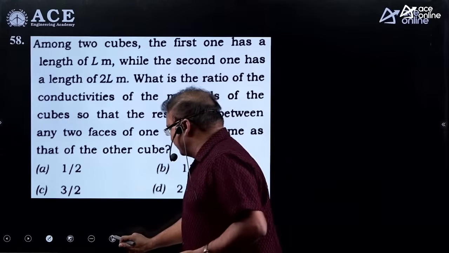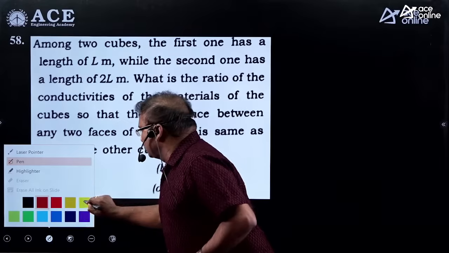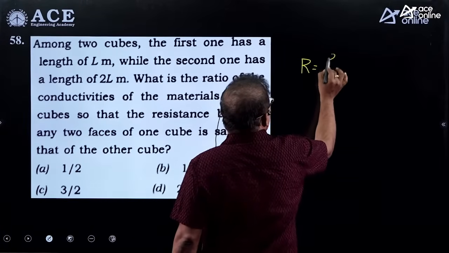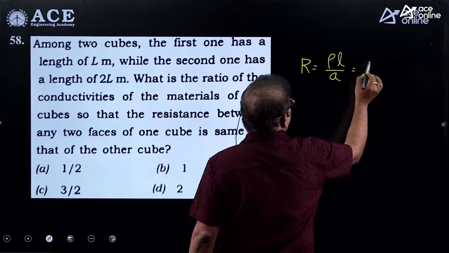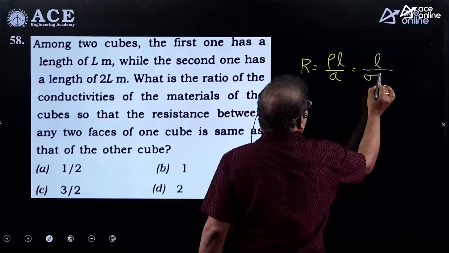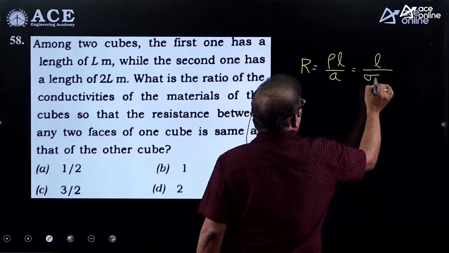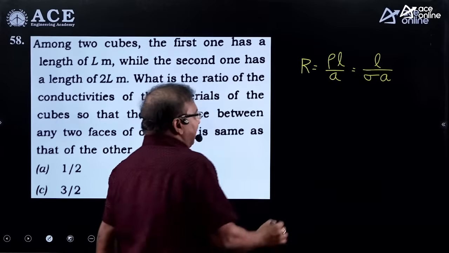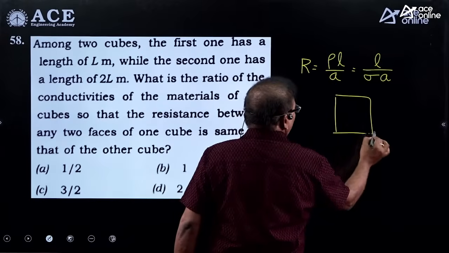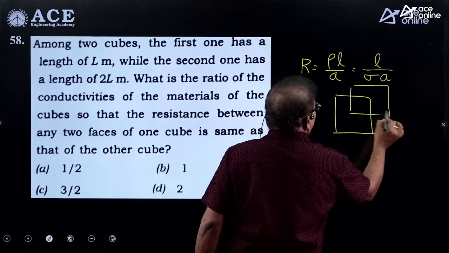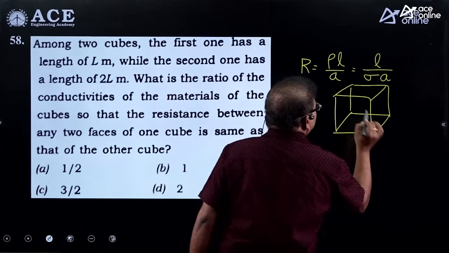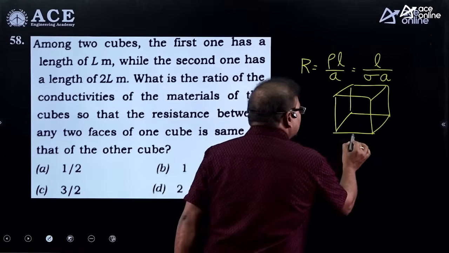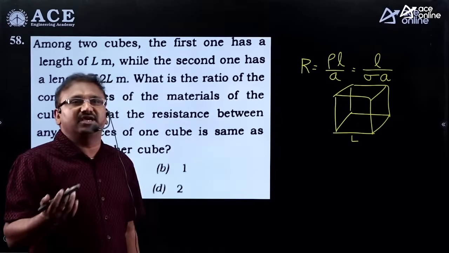Once you see that two cubes you are having, once you take the resistance formula, R is equal to rho L by A. If you express this in terms of the conductivity, it is R equals L by sigma A, you can take it. Now, one cube, the first one has length L, and the second one has 2L given.